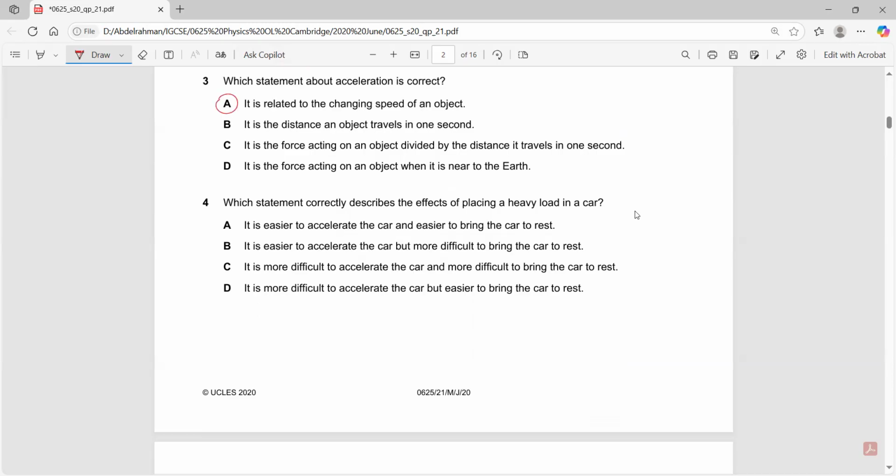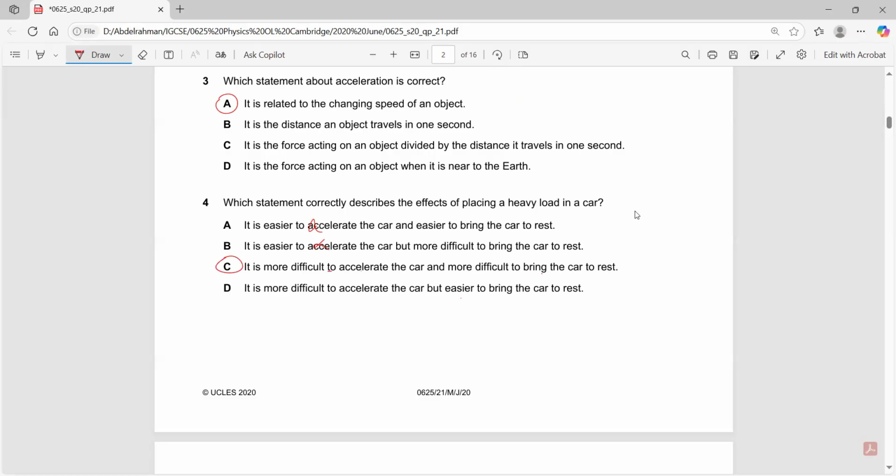Which statement correctly describes the effects of placing a heavy load in a car? It is easier to accelerate and easier to bring the car to rest. Actually, no. When the car becomes heavier, it's not easier to accelerate, it is more difficult to accelerate. Okay, is it more difficult to bring the car to rest or is it easier to bring the car to rest? Actually, it is more difficult as well to bring the car to rest.